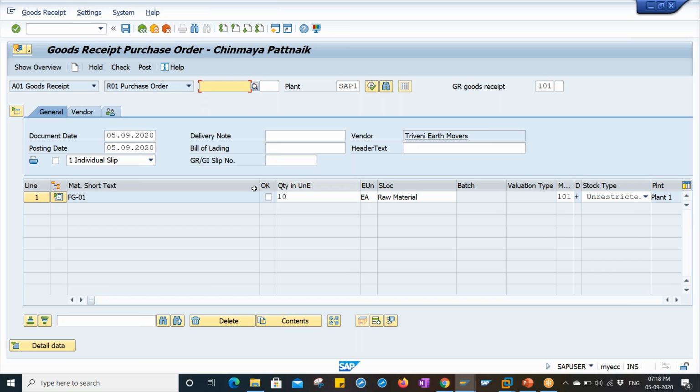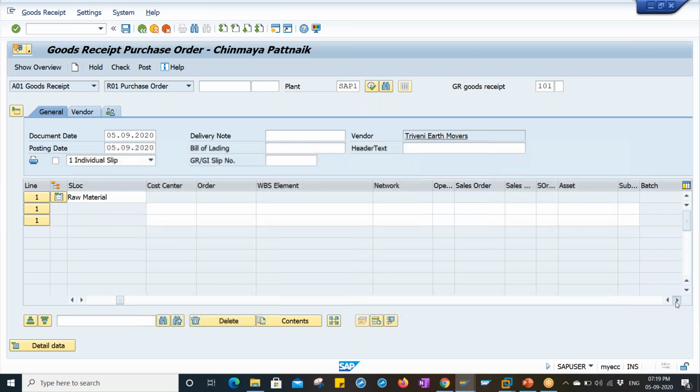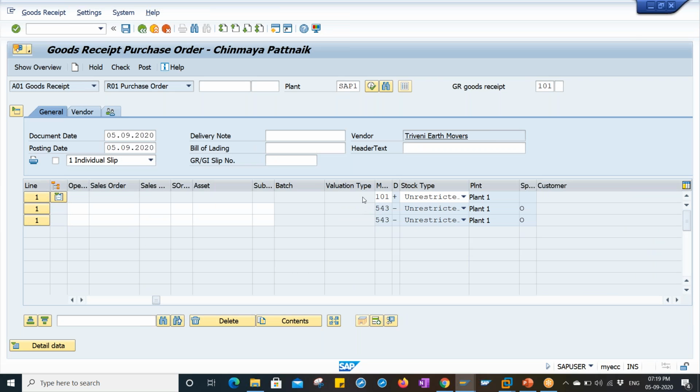Okay. So in this goods receipt, we will get an option called expand over here. This is the finished product. For this finished product, you will also get what type of components we have used over here. Let me tell you one thing, as I told you, what type of movement types we are going to use. For the header material, 101 is for the finished product. For the item material, it belongs to 543.